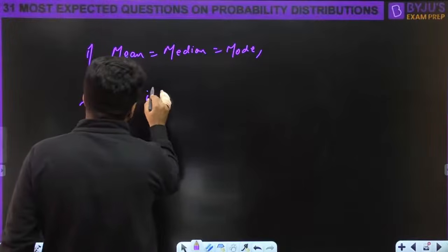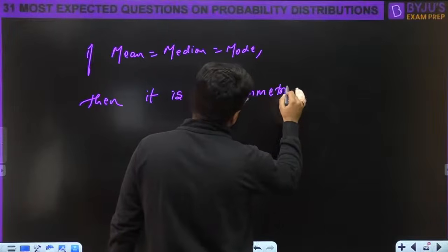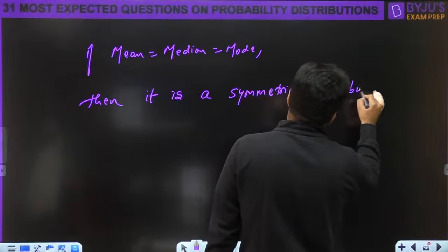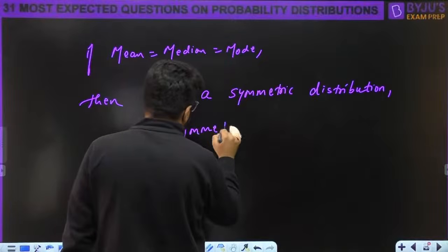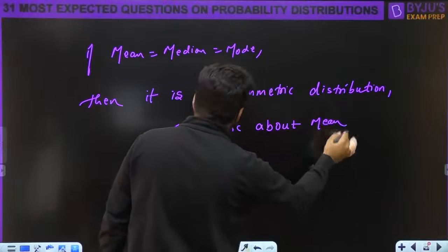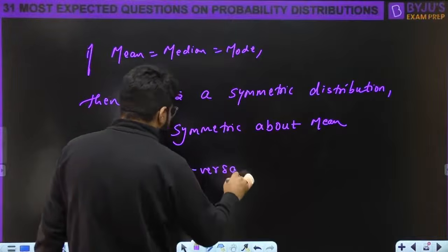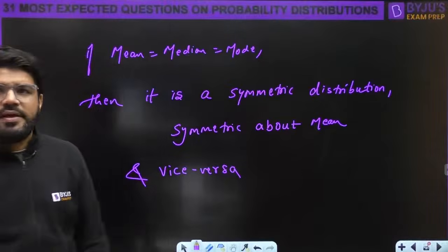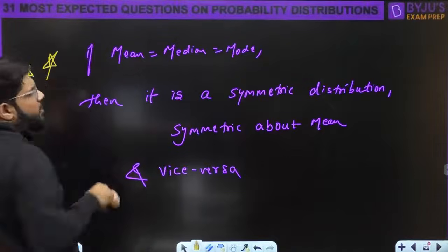But then it is a symmetric distribution, which is symmetric about the mean, right? And vice versa, if a distribution is symmetric about the mean, its mean, median and mode will be the same. This is one important point to be noted here.